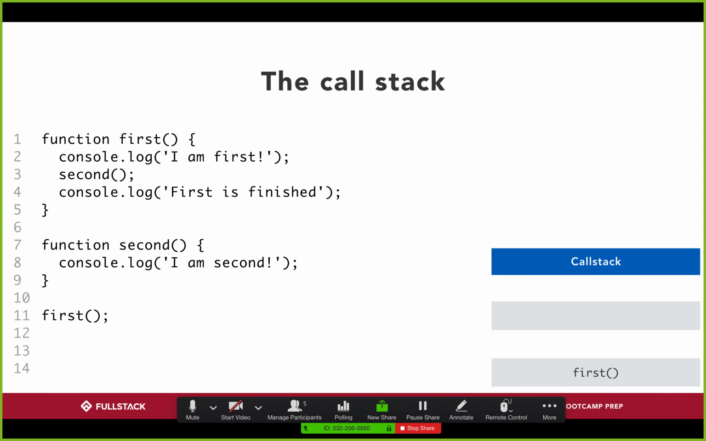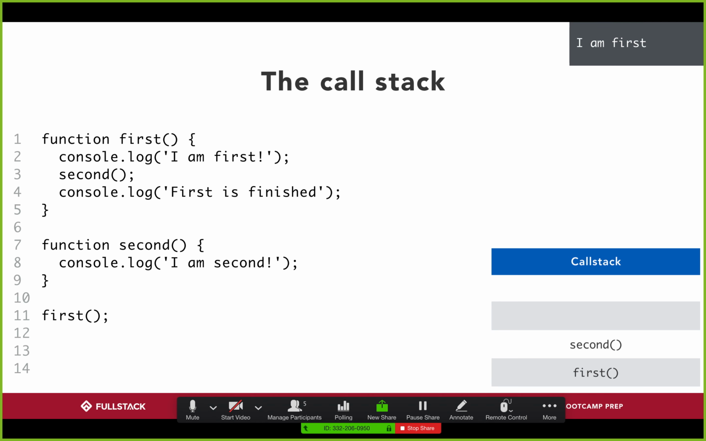So far, so good, right? I'm executing the line of code that's currently being processed. But then I print out on line 2, "I am first," and then I hit line 3. And line 3 says, in order to finish running this first function, you actually need to also run this other function called second. So now I'm in a position where I have to run the second function. Going back to the plate analogy, the second function is being stacked on top of my first function.